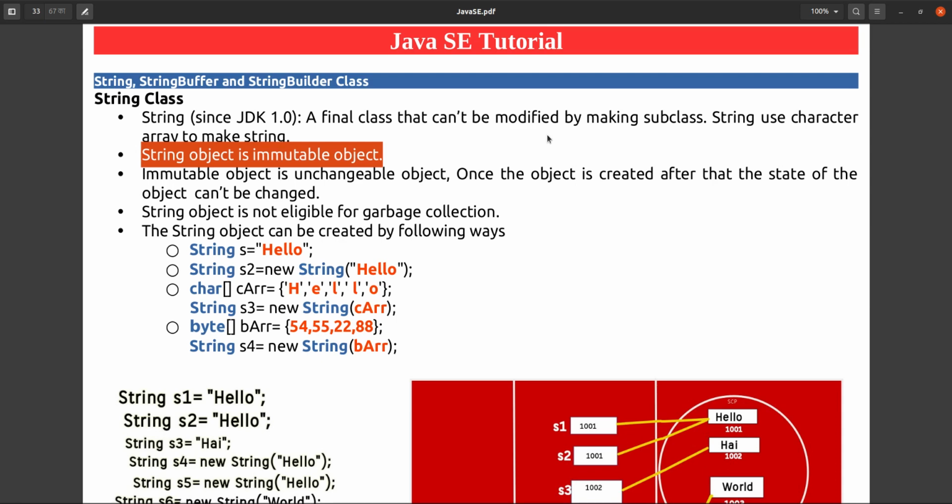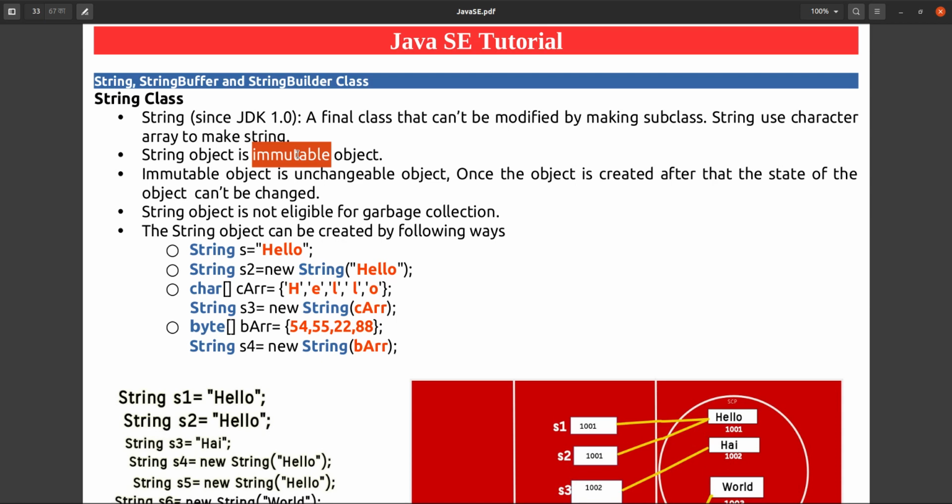Changing the state of an object is nothing but changing the variable values of the object. So that is immutable. Immutable means you cannot change it. Once you have created the object, that object's state will remain the same throughout the program. You cannot change the state or the value of that variable. That means it is immutable.